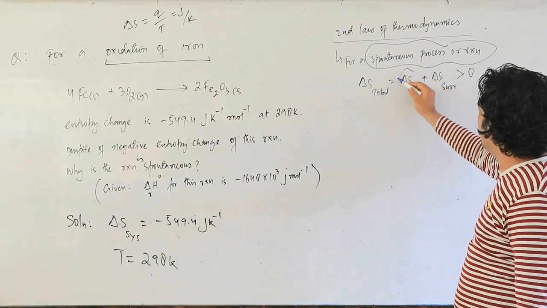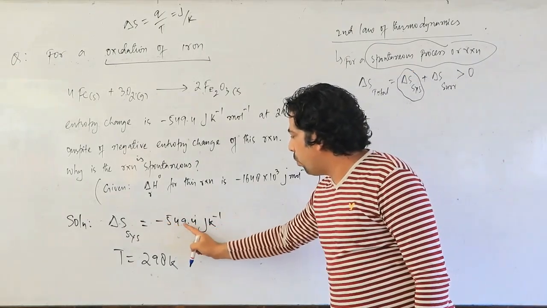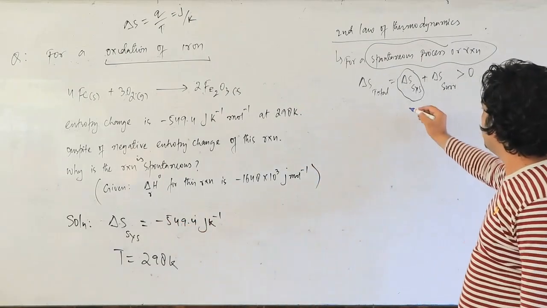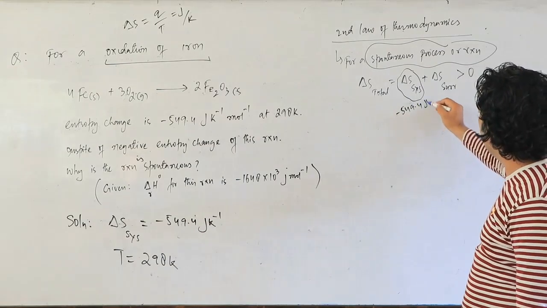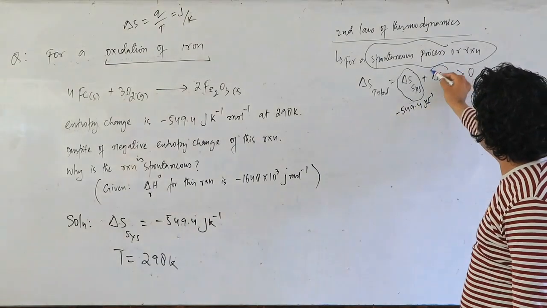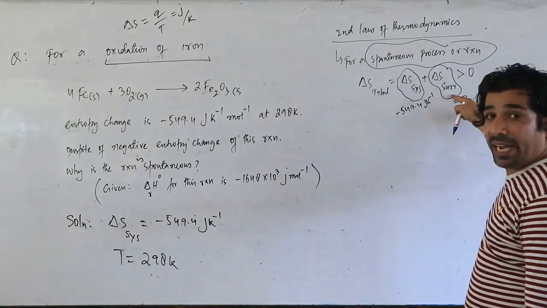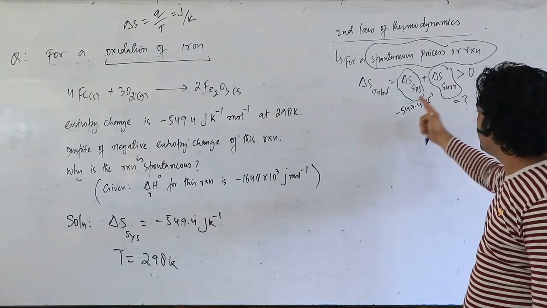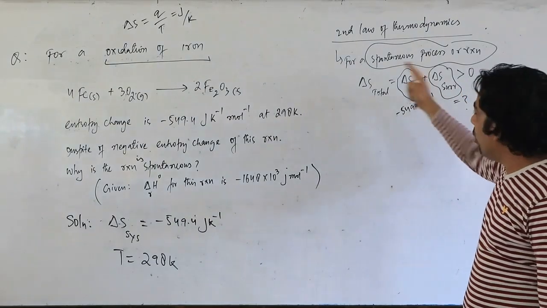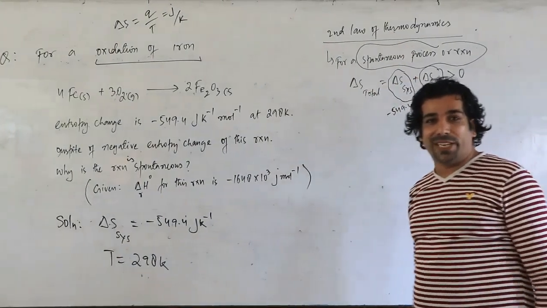This is already given to me. This is how much? Minus 549.4. So this is given to me as minus 549.4 joule per Kelvin. So I have to calculate this thing. Here I have to calculate entropy of the surroundings. Then I have to take these two values. Then only I can decide whether the reaction is spontaneous or not, my dear friends.